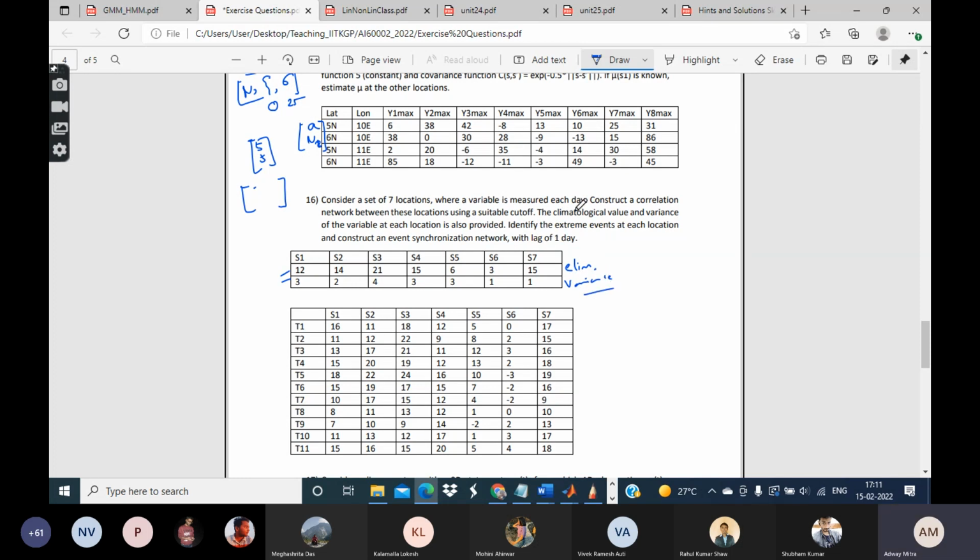So now what is being asked here is to construct a correlation network. So this is the data that has been given. Tell me how we will construct a correlation network.